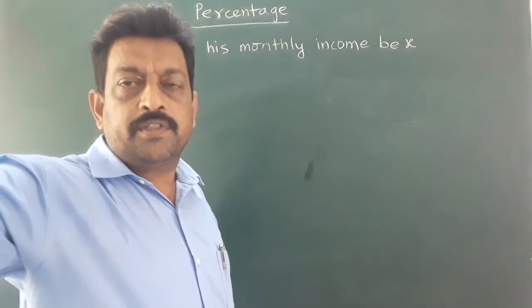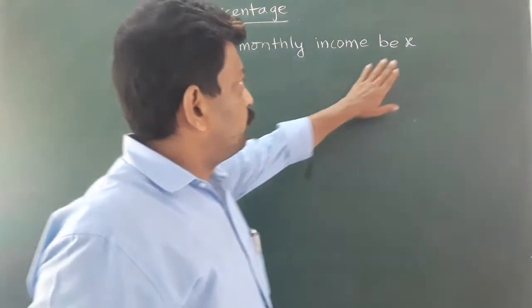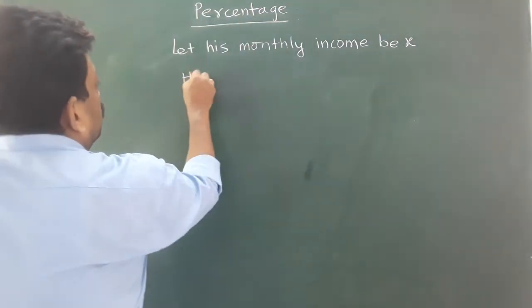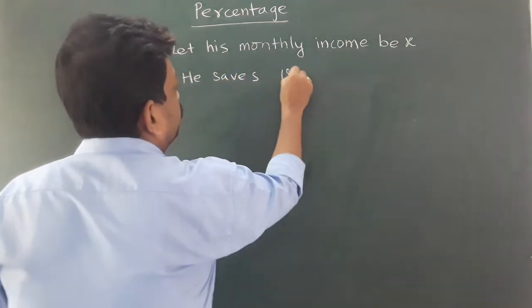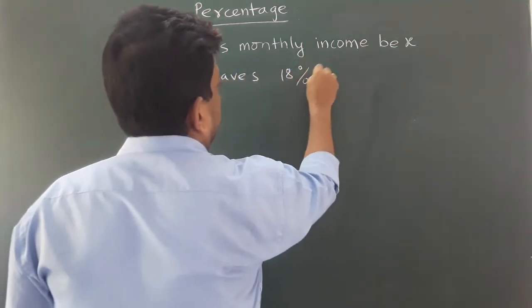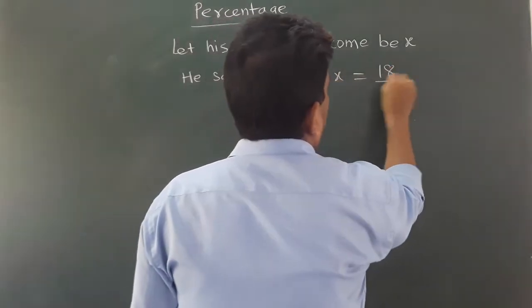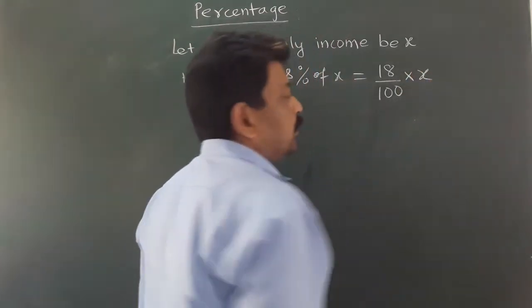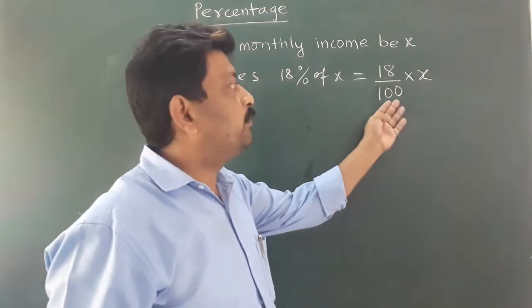He saves 18% means in rupees it will be 18% of X, that is 18 upon 100 into X. It is known that percentage is given, so it will be divided by 100.